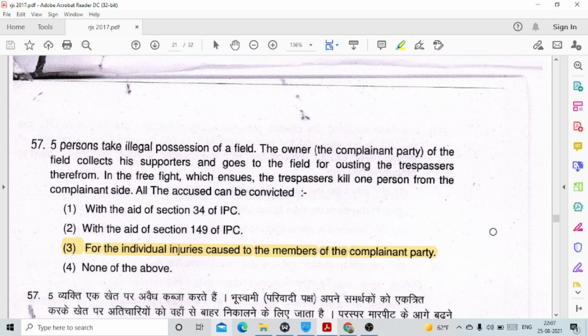Question number 57. Five persons take illegal possession of a field. The owner, the complainant party of the field, collects his supporters and goes to the field for ousting the trespassers therefrom. In the free fight which ensues, the trespassers kill one person from the complainant's side. All the accused can be convicted... This is option number 3, for the individual injuries caused to the members of the complainant party.